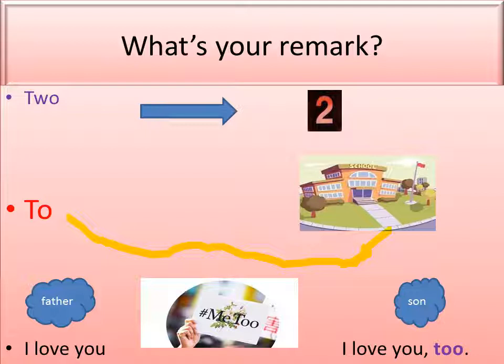The father says, I love you. The son says, I love you too. I also love you. So do I. Okay? So they are pronounced in the same way, though they are spelled differently. They are homonyms.